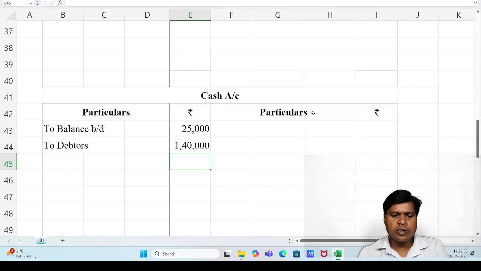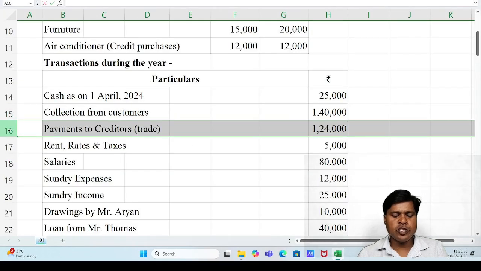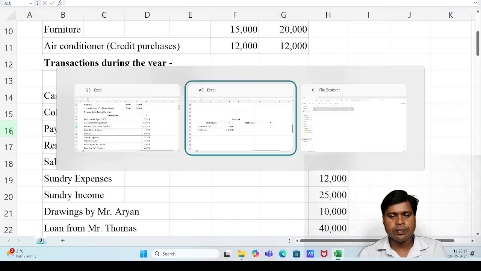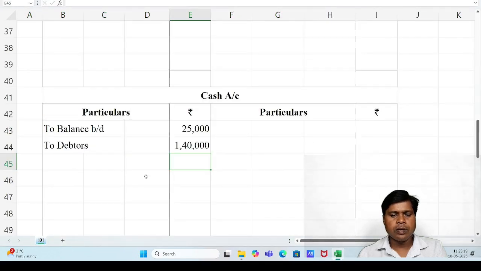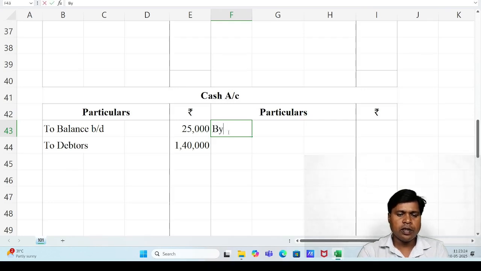After debtors, next transaction is payment to creditors (trade). It means amount paid to creditors against credit purchase during the year, 1,24,000. Journal entry: creditors account debit to cash. So same as the previous transaction, we have to record both effects. We can write cash account credit side, by creditors (trade).